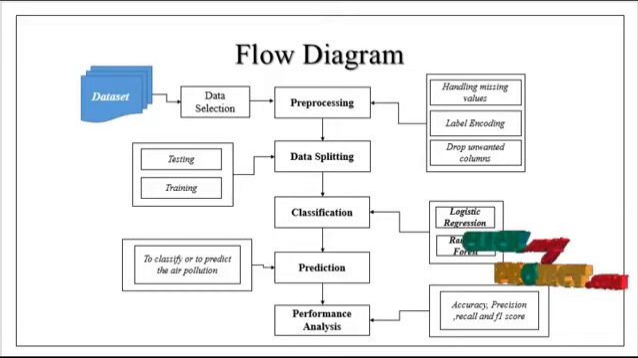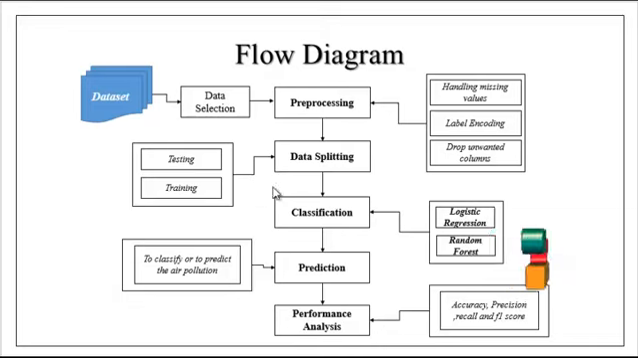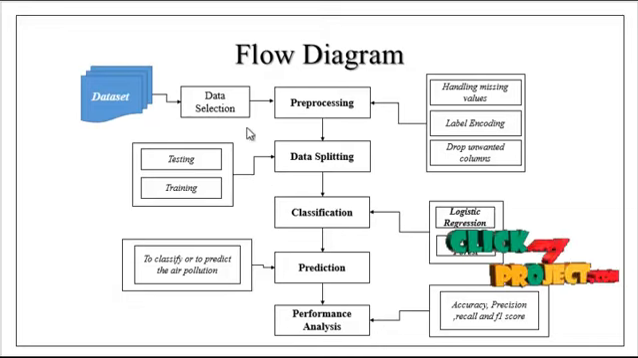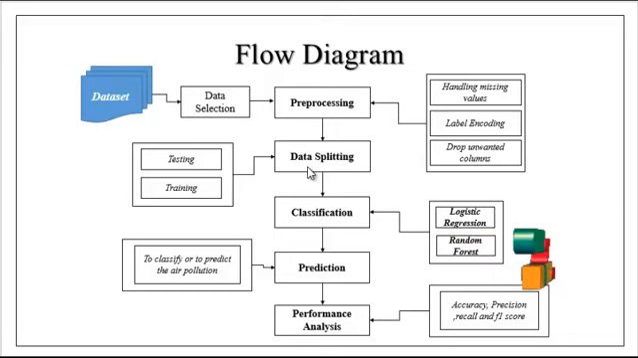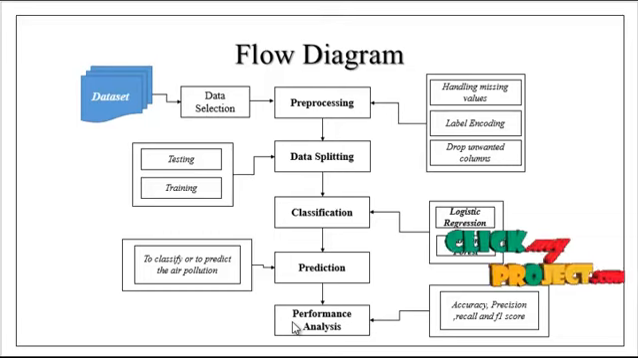Now we are going to discuss the flow diagram of the process. This is the overall working flow of this project. This project consists of the following modules: data selection, pre-processing, data splitting, classification, prediction and finally performance analysis. These are the 6 modules present in this project. At first, the dataset will be taken in the dataset selection step. So first of all, the CSV file will be imported from the dataset.